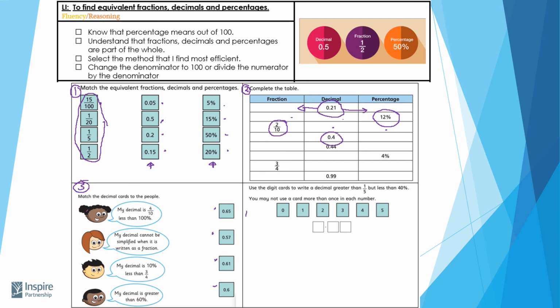And question number 4 over here, you've got to use these cards along here to write a decimal in this space below that is greater than 1/5, but less than 40%. Now you're going to need to work out what that could possibly be. You may not use a card more than once each time.